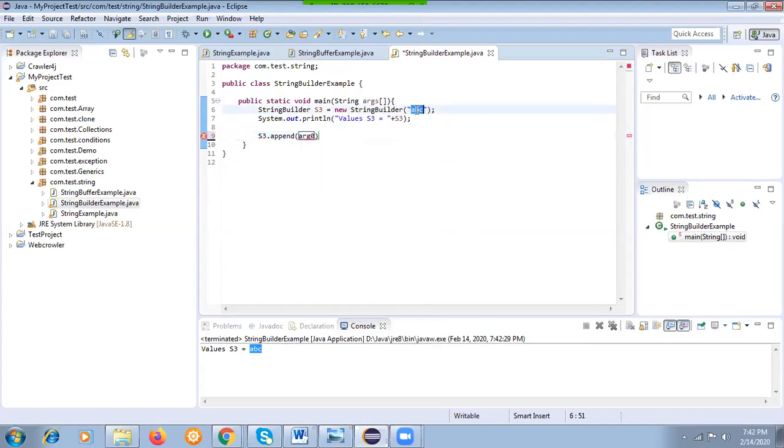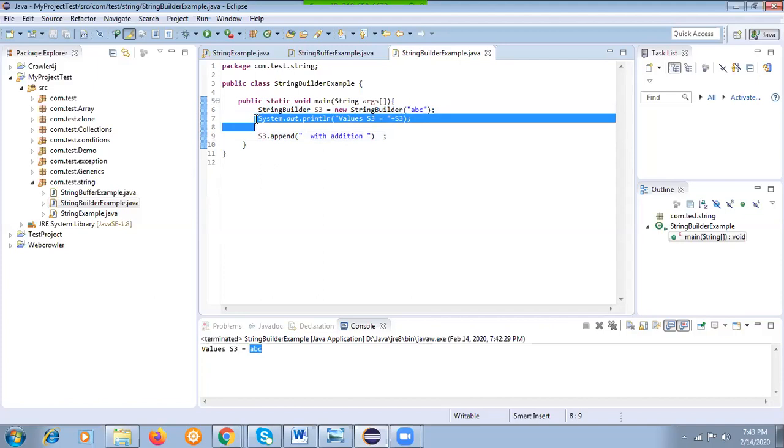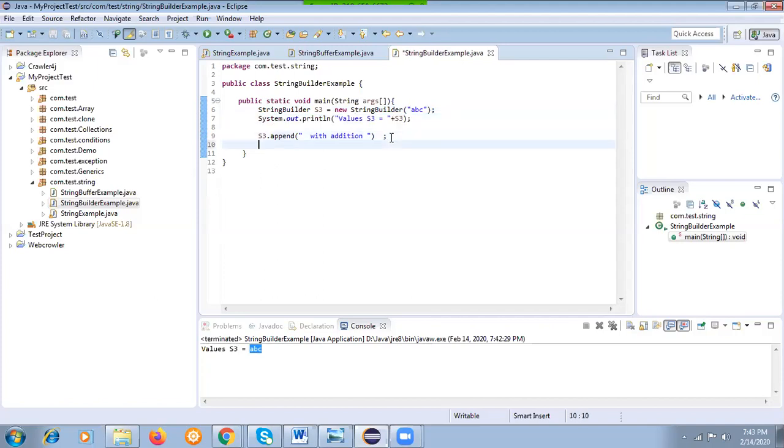You can click on dot and see the same append method, use it and see the value.